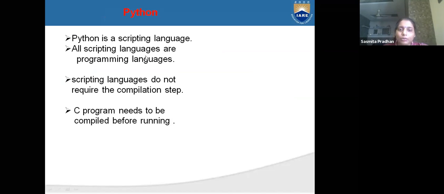Is it a scripting language or a programming language? A scripting language does not require compilation steps. Means if we compare with C and Java, in a scripting language we do not need compilation steps. Compilation means we do not need to compile the code.